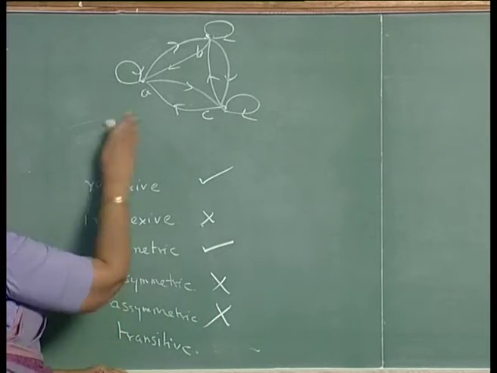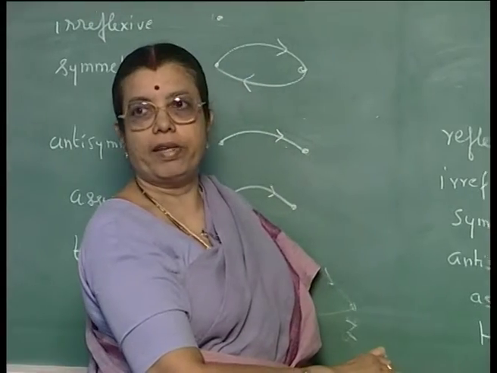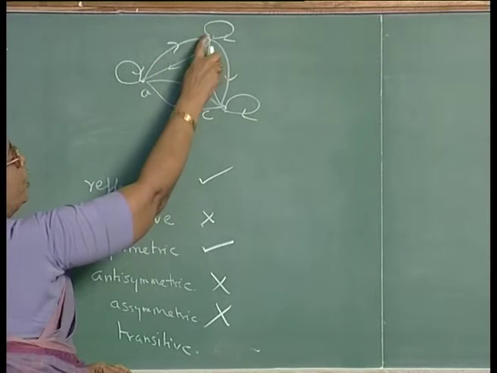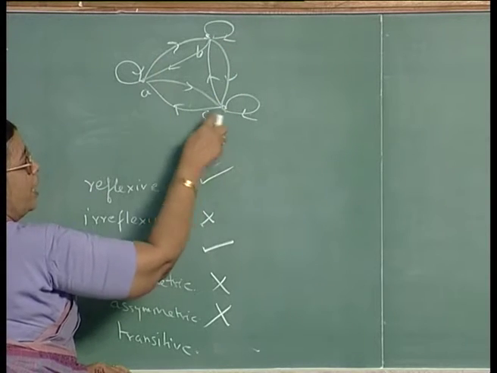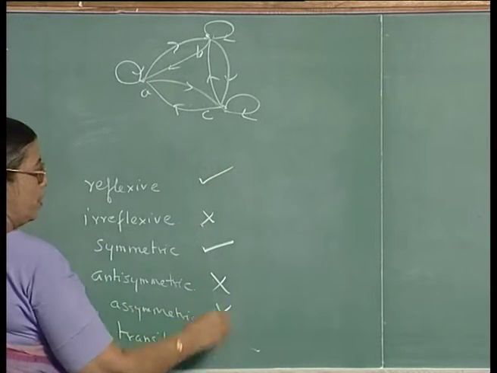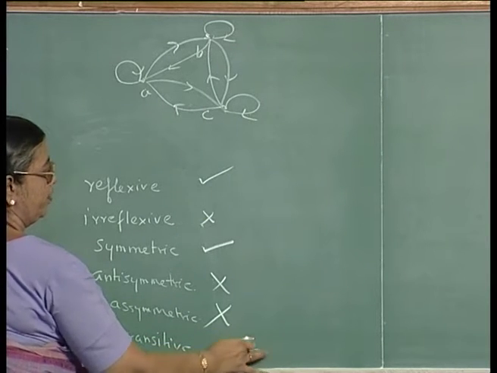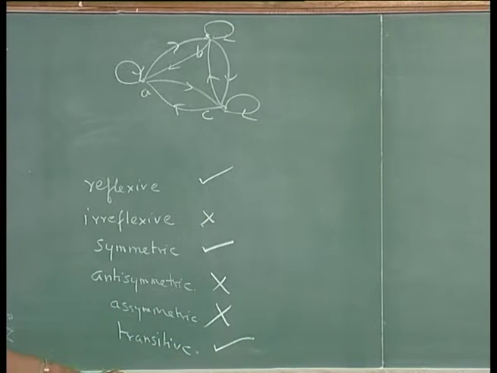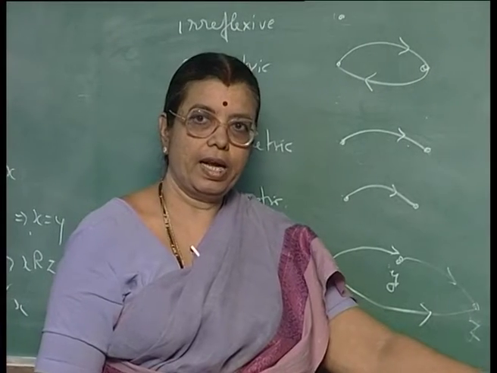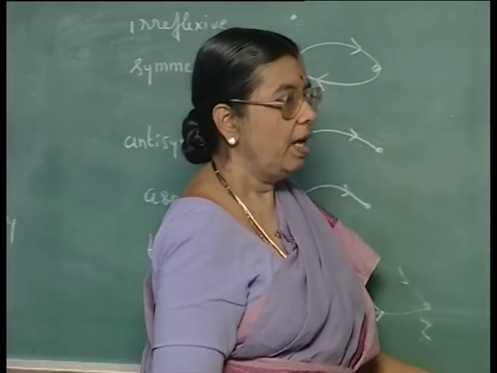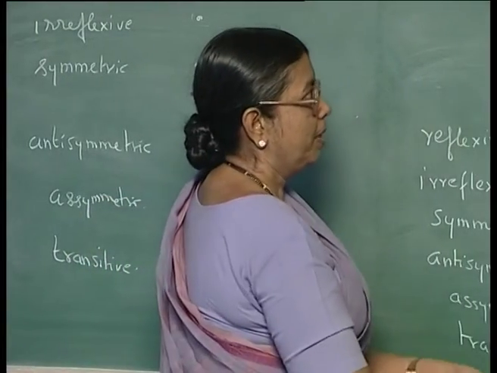So, it is not asymmetric. Is it transitive? Whenever you have A related to B and B related to C, you are having A related to C and so on. So, it is transitive. So, this is about the universal relation on 3 elements. Let us take some more examples.